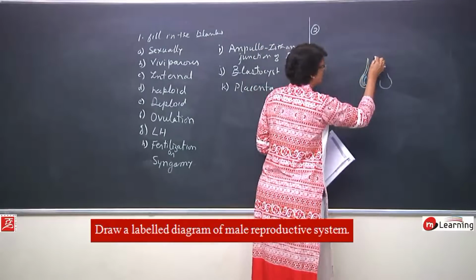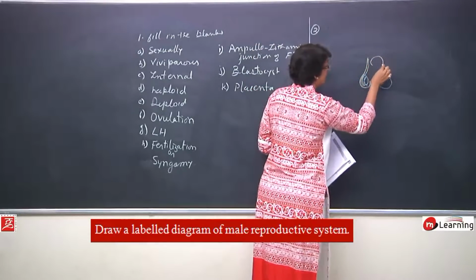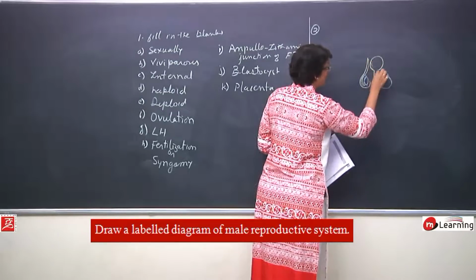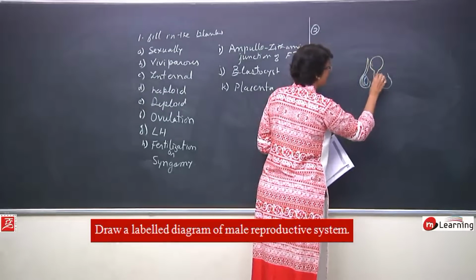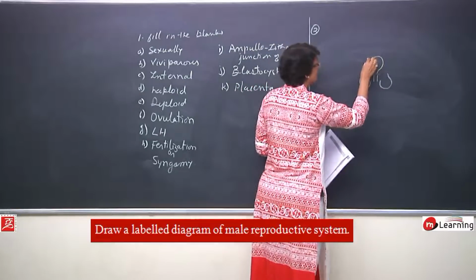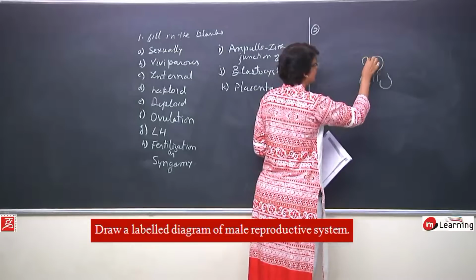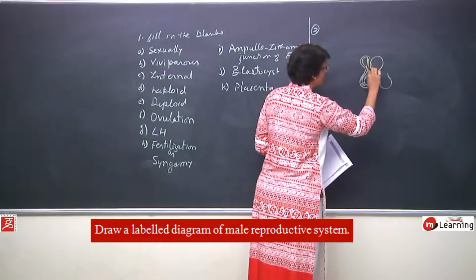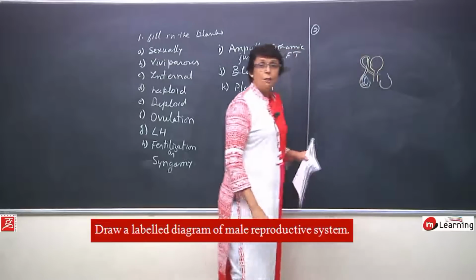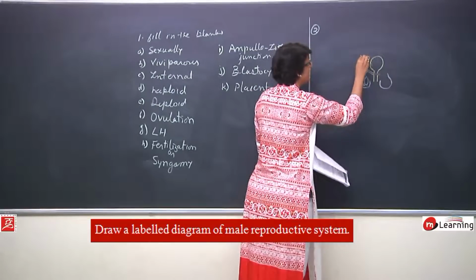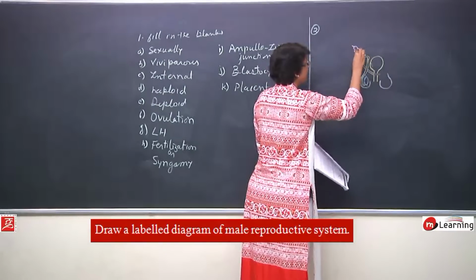Here is the urinary bladder, and from the bladder arises the urethra. This vas deferens takes a turn and joins this urethra, but before it joins, there is a gland which opens here, the seminal vesicle.